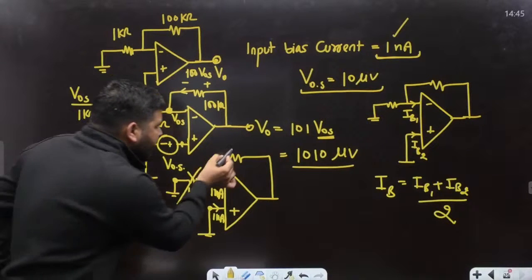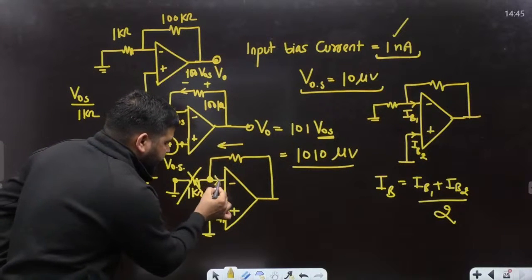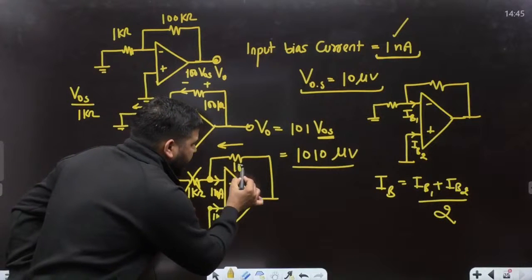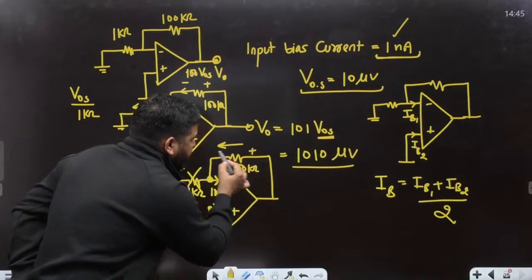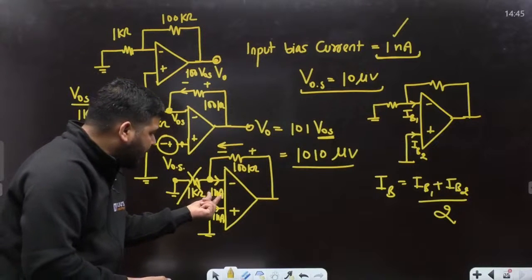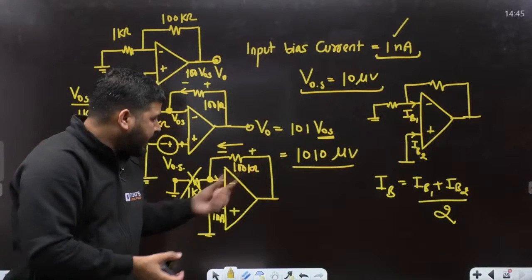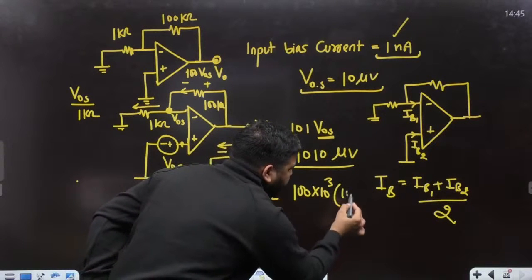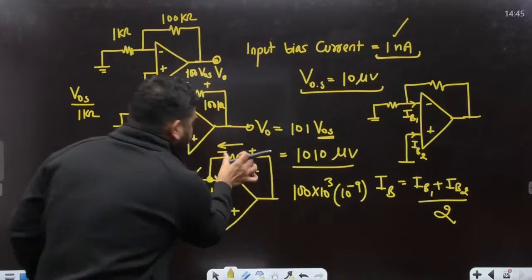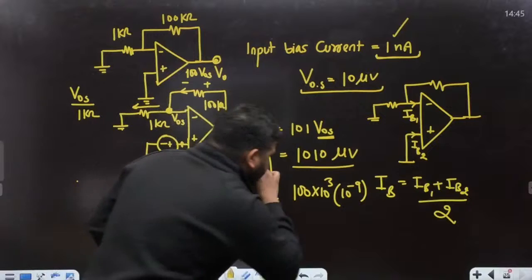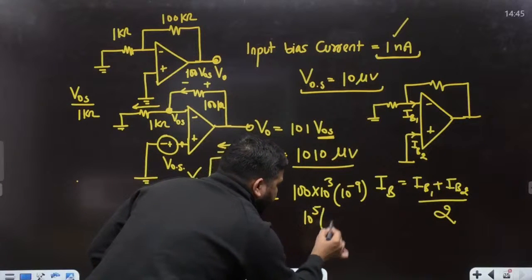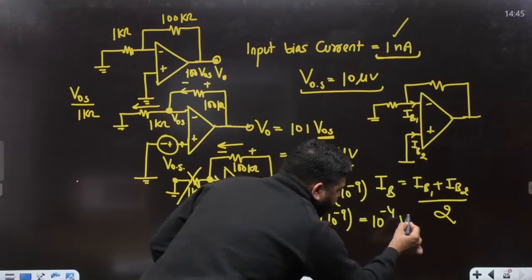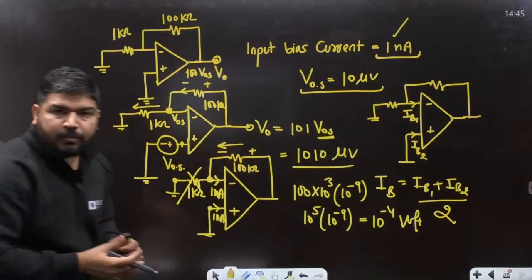So the entire current will come from this side, okay? This 1 nanoampere, that entire current will come from this side. And this is 100 kilo ohm. So what is the voltage drop here? That voltage drop will be 1 nanoampere into 100 kilo ohm. Okay, so it will be 100 into 10 to the power 3 into 10 to the power minus 9 volt. This is the voltage drop here. If you calculate this value, this will be 10 to the power 5 into 10 to the power minus 9. It came out to be 10 to the power minus 4 volt.